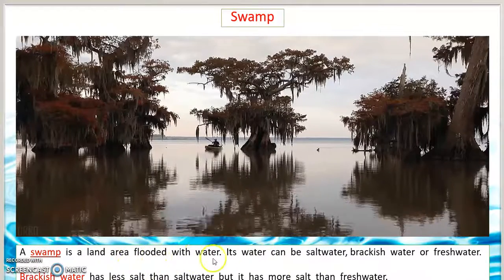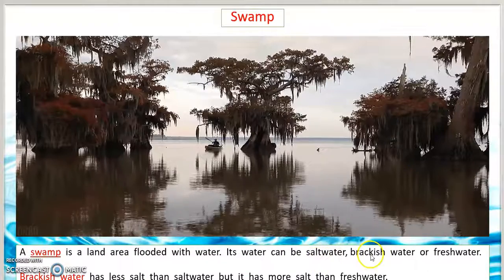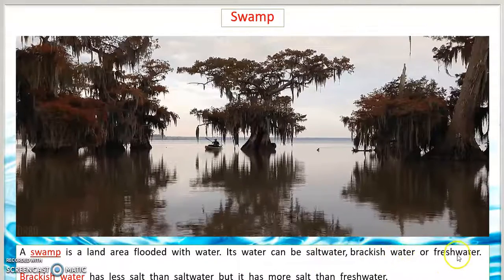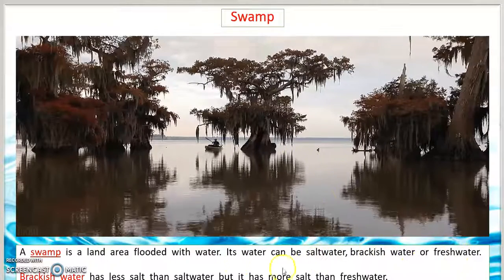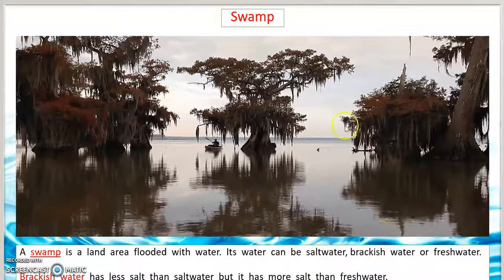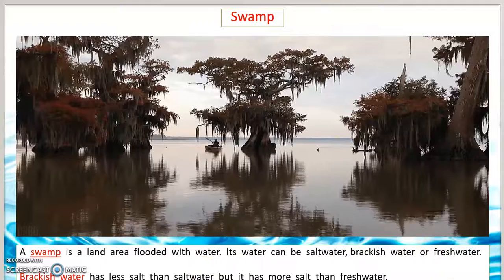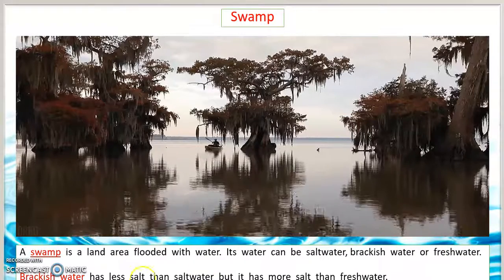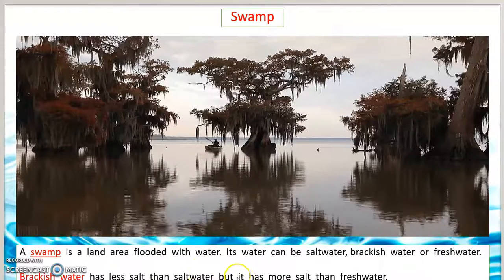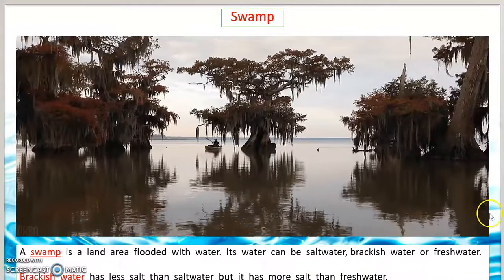Brackish water has less salt than salt water, but it has more salt than fresh water.